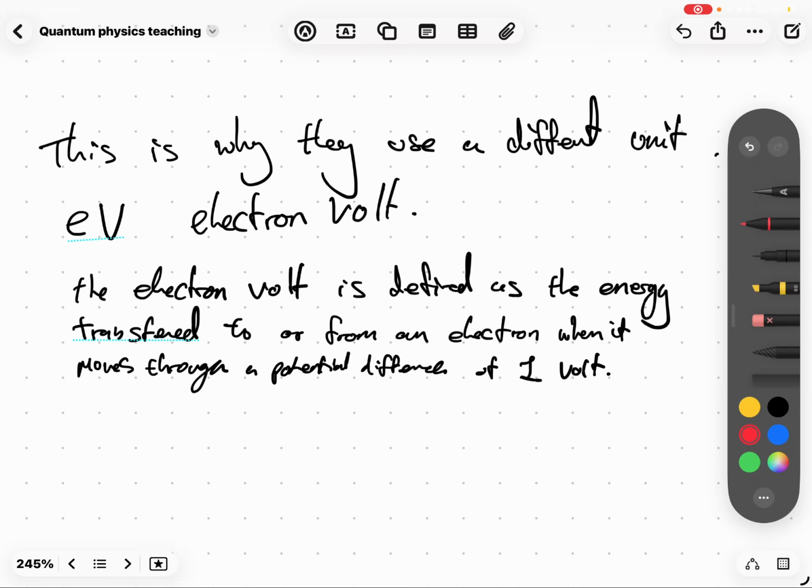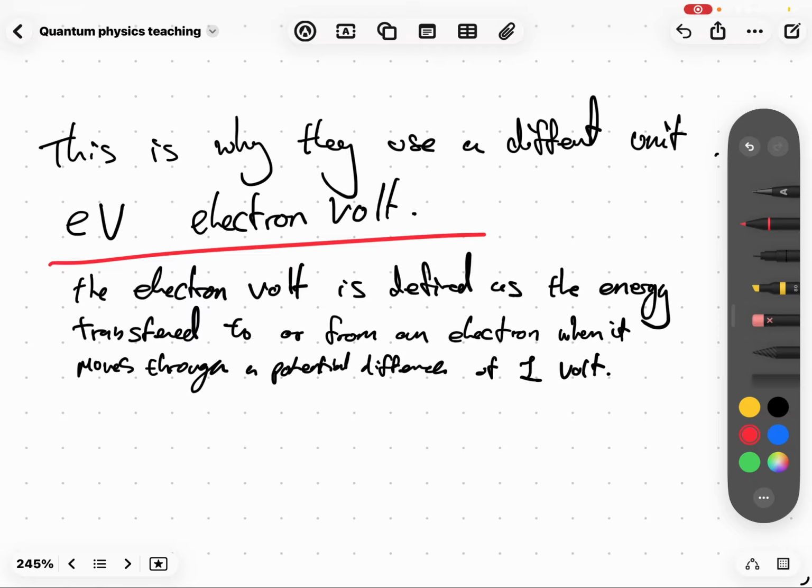Okay, very simple. We use a different unit for energy. Still energy, it's still like the joule, but it's just smaller, so it works better. Electron volt, eV. You need to know this. Electron volt. It's just a measurement of energy. That's all it is.